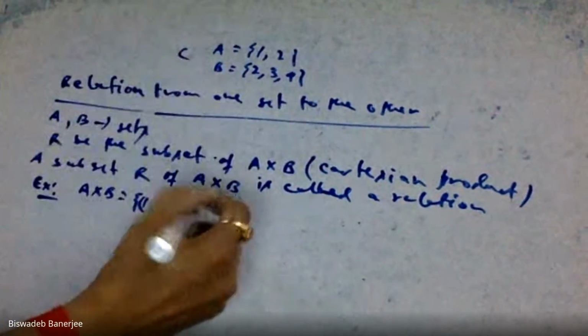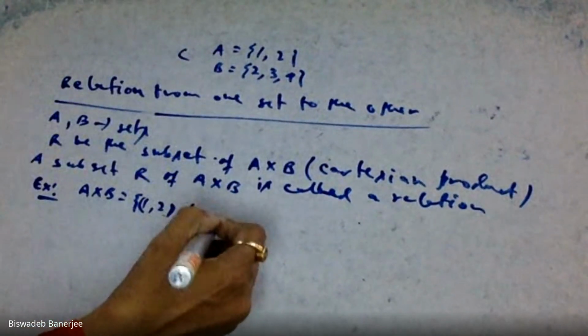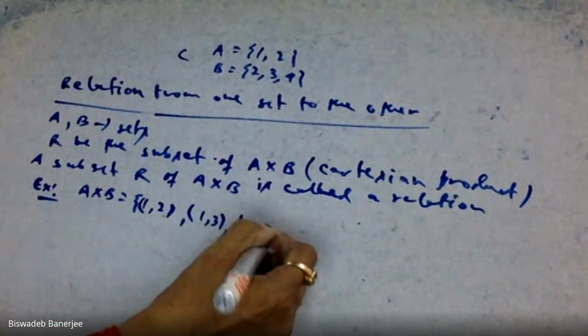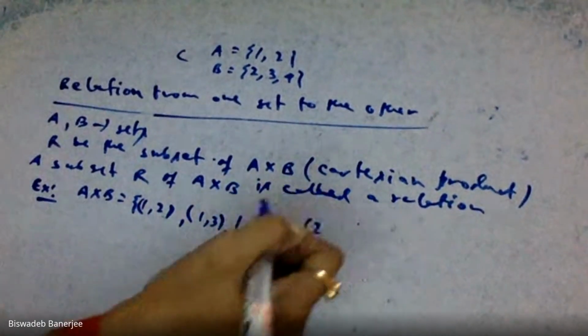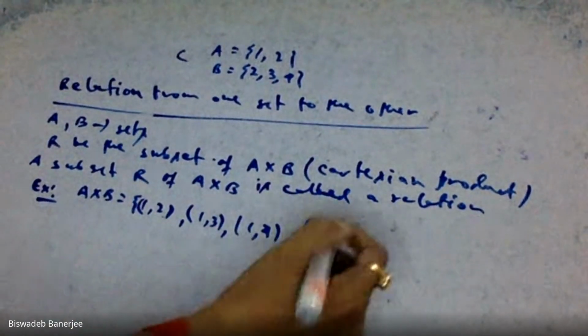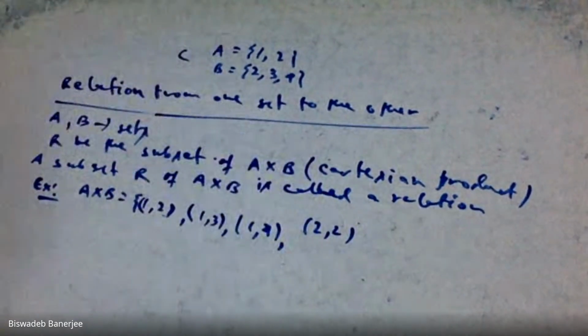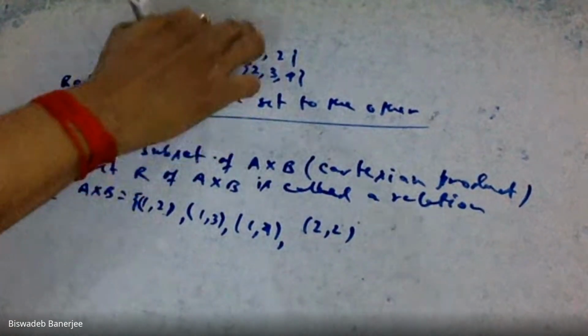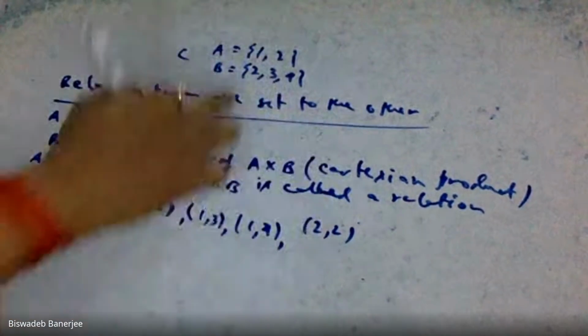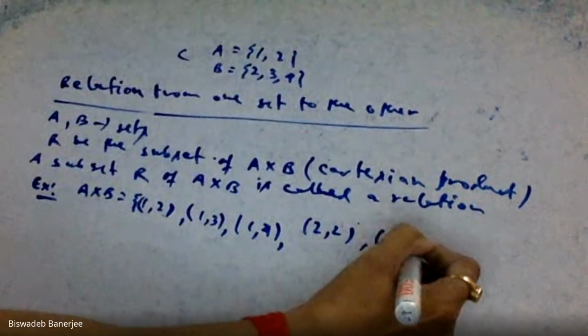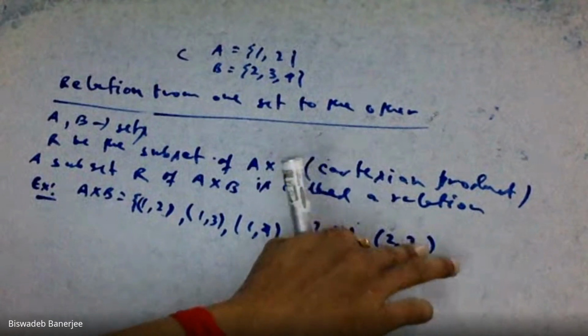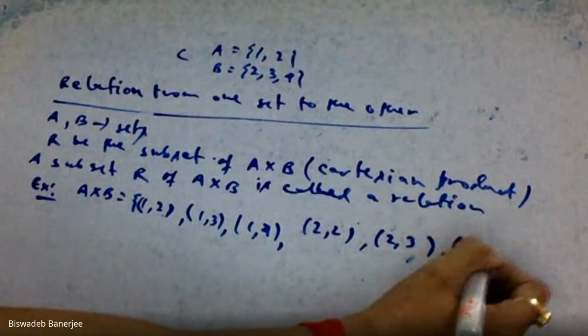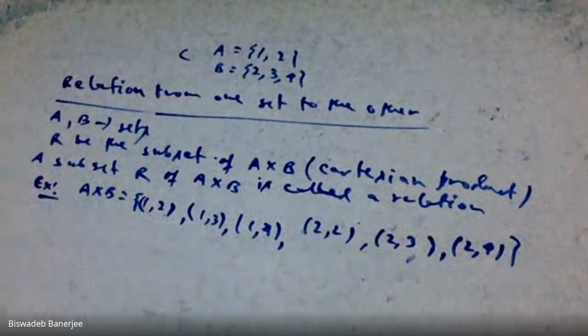We define the Cartesian product (1,2), (1,3), (1,4). Consider this example: A equals {1, 2}, B equals {2, 3, 4}. Then (1,2), (1,3), (1,4), then (2,2), (2,3), and (2,4). Say this is my A cross B.